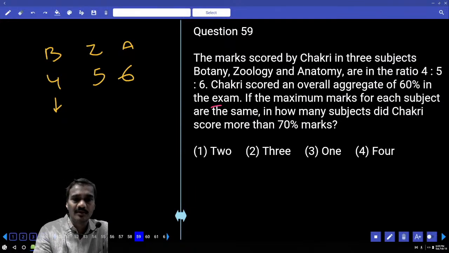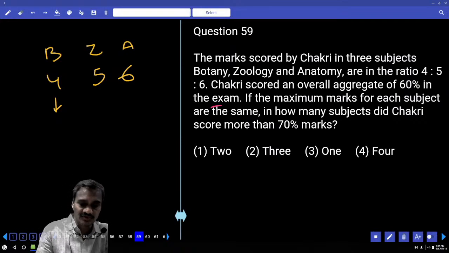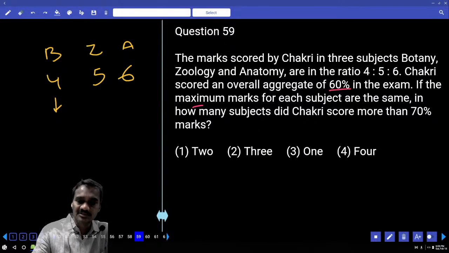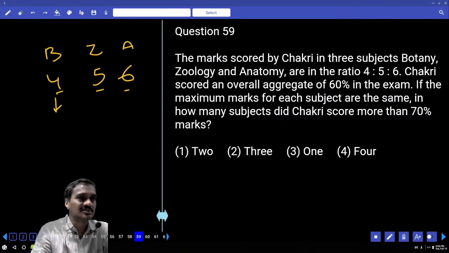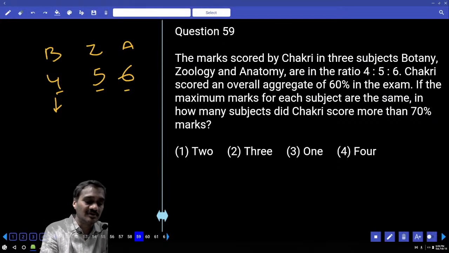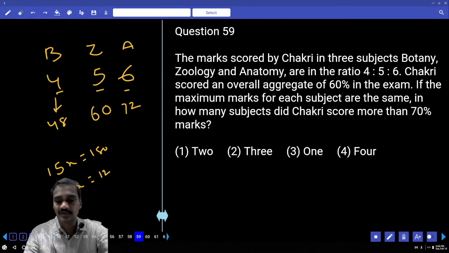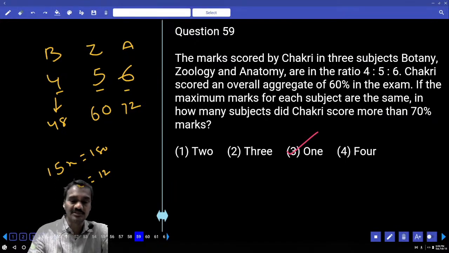And 4, 5, 6 is the ratio here, 60%. మా 60% యావరేజ్ వచ్చింది. అండ్ 60% యావరేజ్ వచ్చిందంటే 3 కలిపి మనకి ఎంత అయింది? 180. 4 + 5 is 9, + 6 is 15. Now 15x equals 180 and x equals how much? x equals 12. And 4 into 12 ఇదేమో 48, ఇదేమో 60, ఇదేమో 72. Hence more than 70, only one subject, that is choice 3.